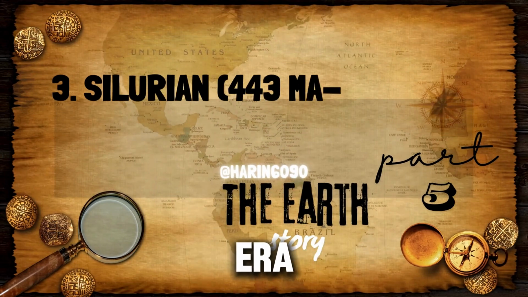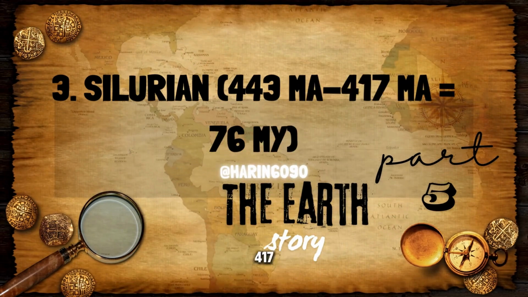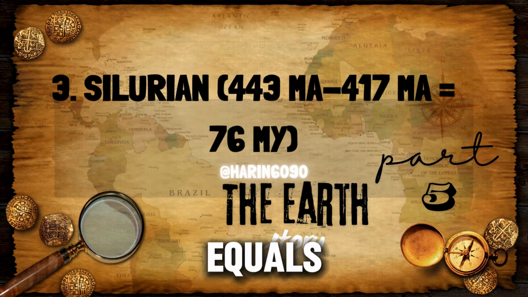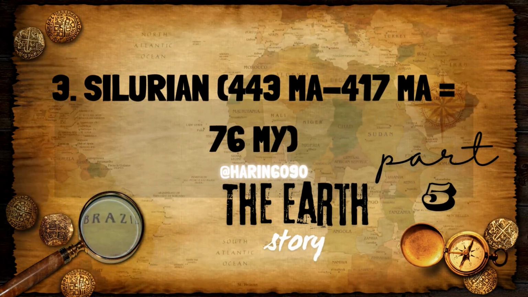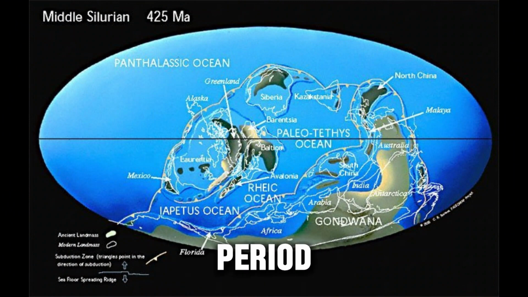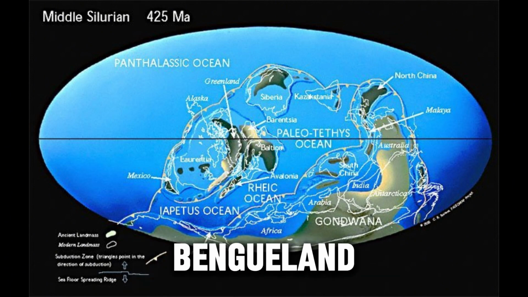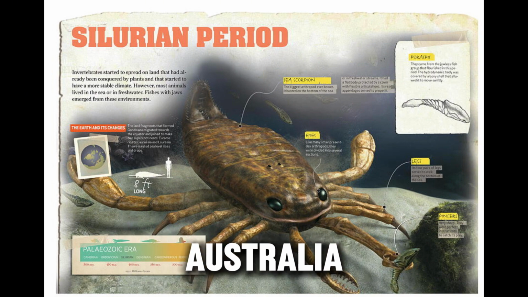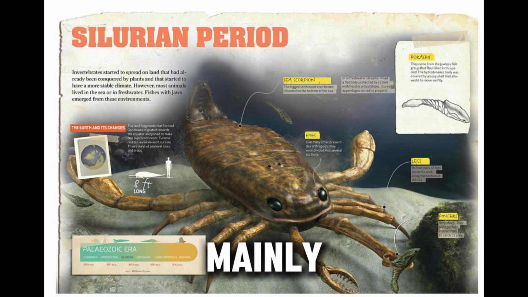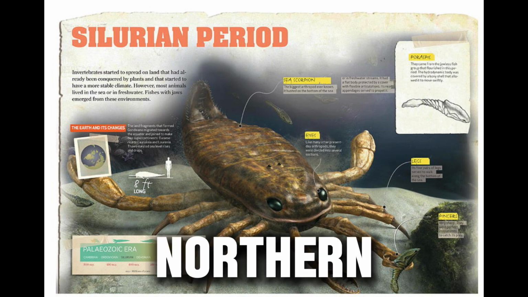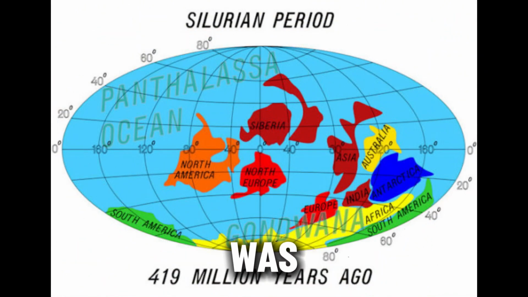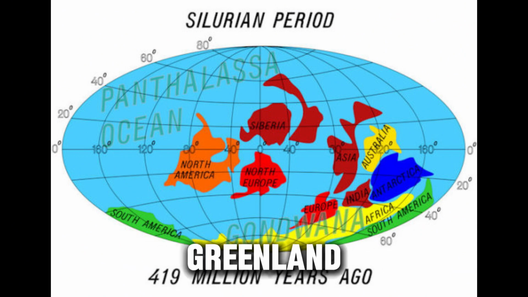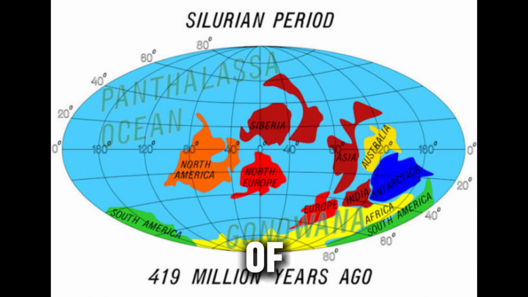3 Silurian era: 443 Ma to 417 Ma equals 26 million years. During the Silurian period, there were two main landmasses, with the South Pole located in present-day Argentina. The southern continent Gondwana, comprising South America, Africa, Madagascar, India, Australia, and Antarctica, was mainly located south of the equator. The northern macrocontinent Laurasia was constituted of North America, Greenland, Europe, and the northern part of most of what presently consists of Asia.